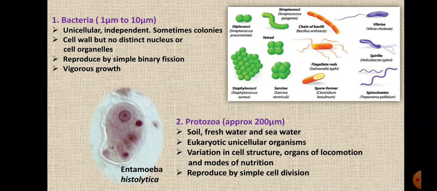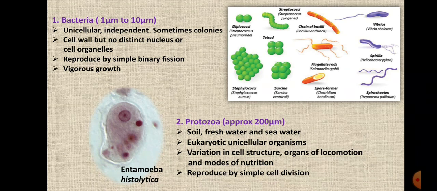A cell divides into two, and the common examples of protozoa are Entamoeba histolytica, then Plasmodium vivax, that is also a protozoan. Then Euglena is also a protozoan, and it is autotrophic, right?